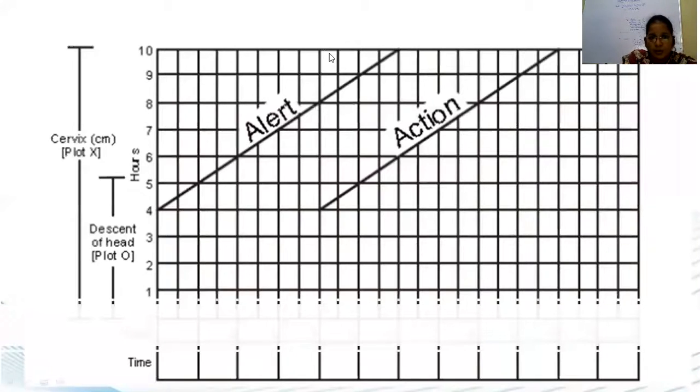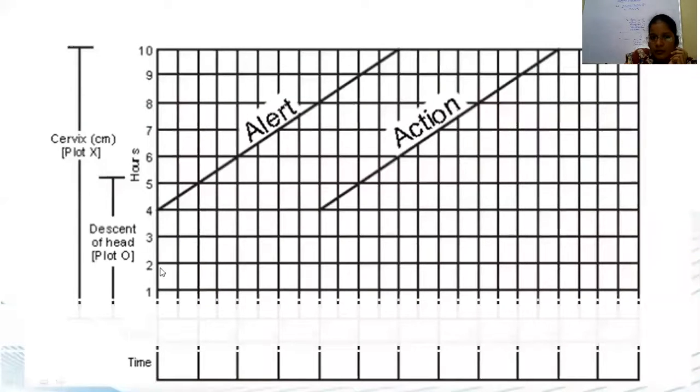Next, this is the most important column you have to see. Here, we have on the y-axis the cervical dilatation and descent of the head. Both are on the y-axis. Suppose this is a WHO modified partogram. You have to start plotting this column only when the patient enters the active phase of labor. Active phase of labor is at 4 centimeters of dilatation. So at 4 centimeters of dilatation, you have to write X. And this is the time.